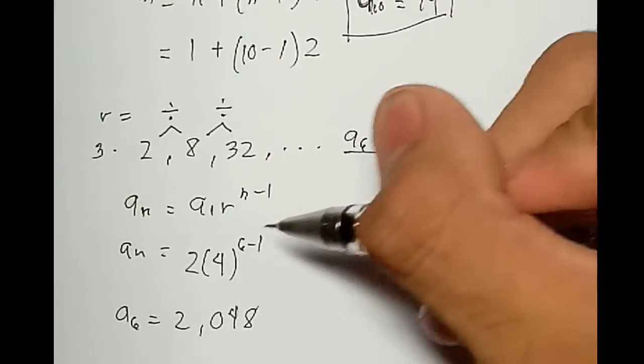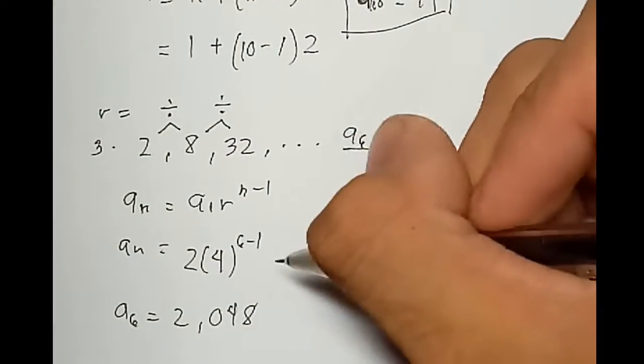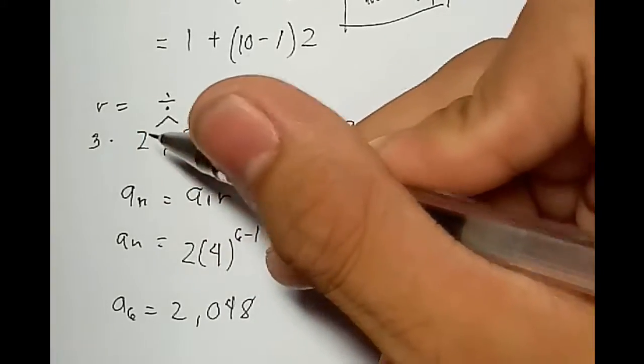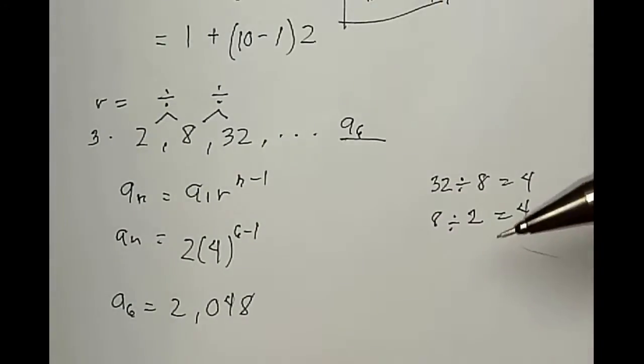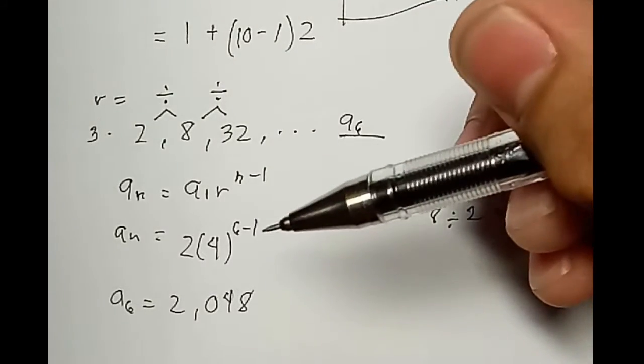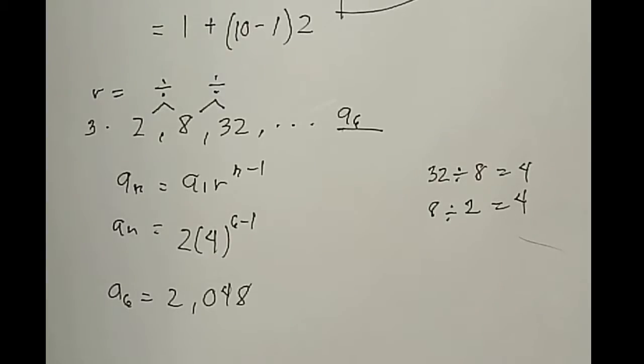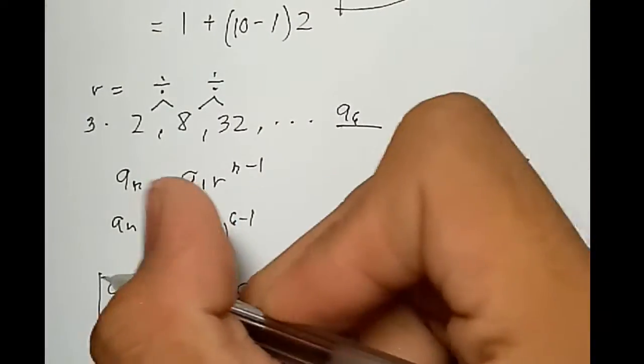And again, by just substituting the given, a sub 1, which is 2, r, which is 4, and n, 6, minus 1, we get 2048. The term symmetry indicates that you can draw an imaginary line across an object, and the resulting parts are the mirror images of each other.